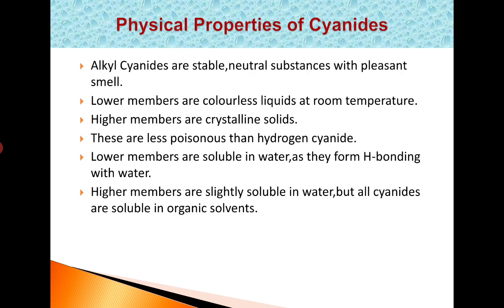Next, physical properties of cyanides. Alkyl cyanides are neutral substances with a pleasant smell. Lower members are colorless liquids at room temperature and higher members are crystalline solids. These are less poisonous than hydrogen cyanide. Lower members are soluble in water as they form hydrogen bonding with water. Higher members are slightly soluble in water, but overall all the cyanides are soluble in organic solvents. Not only higher but also lower members are soluble in organic solvents.